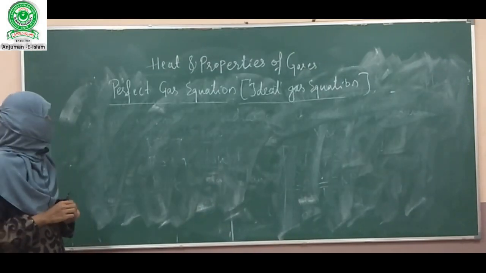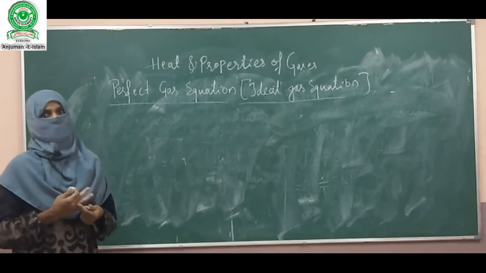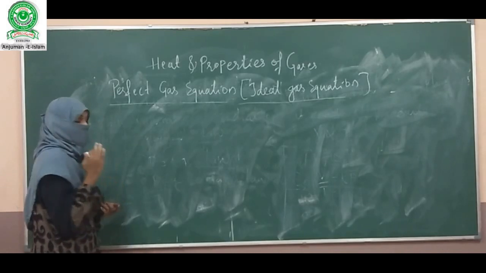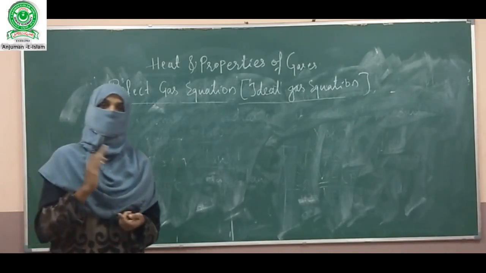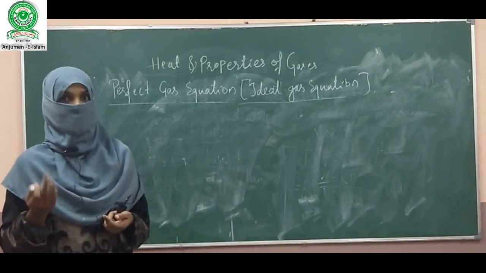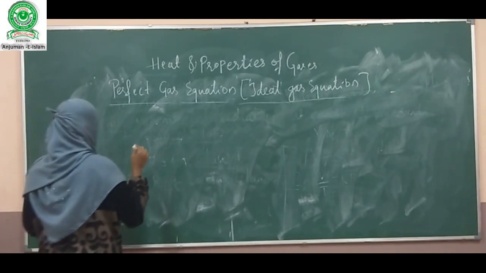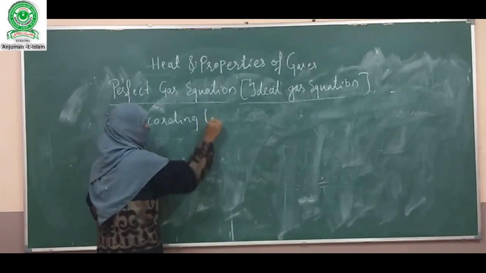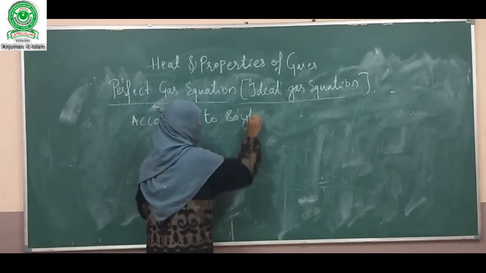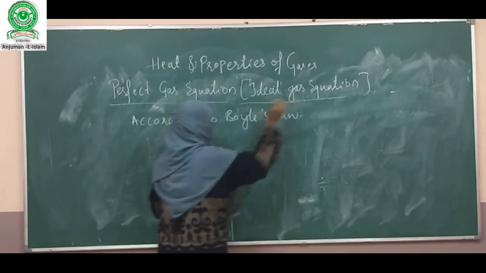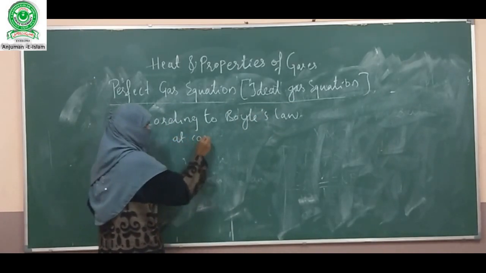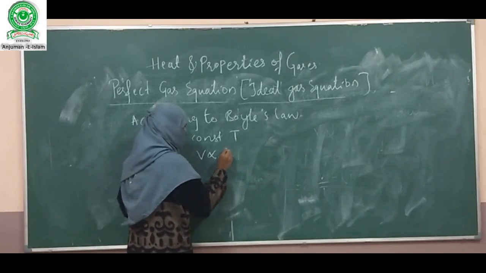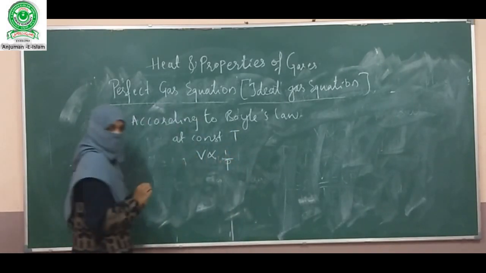Now the next topic is the perfect gas equation. The perfect gas equation is also called the ideal gas equation. The equation which obeys Boyle's law and Charles's law is called the perfect gas equation. According to Boyle's law, at constant temperature, volume is inversely proportional to pressure.